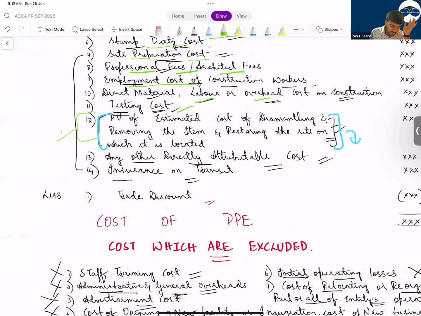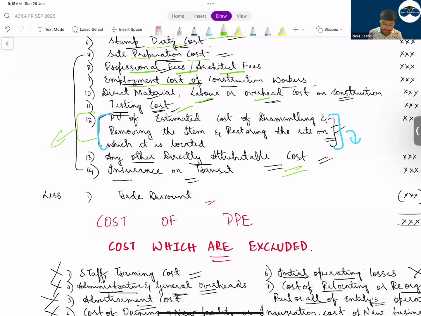I hope this is also clear to you. Present value, we used to make a table: opening balance, interest, payment, closing balance. How do you calculate this? Present value, you will take of which one? The cash flow. If you have to pay 20,000 at the end of 10th year, you discount it and bring the value today.